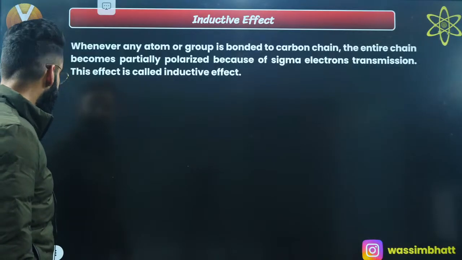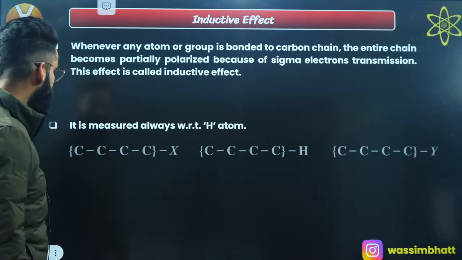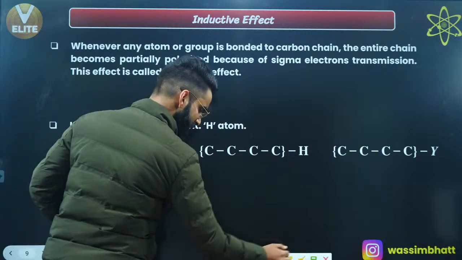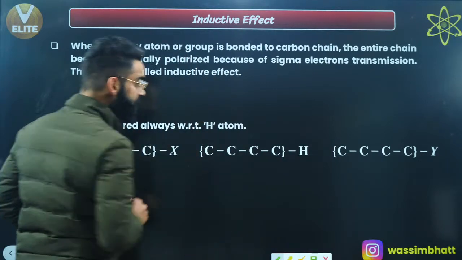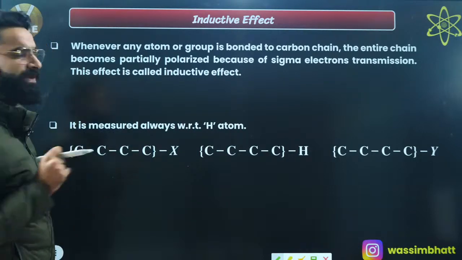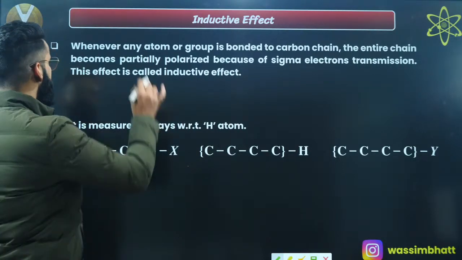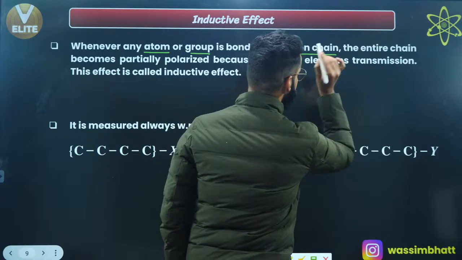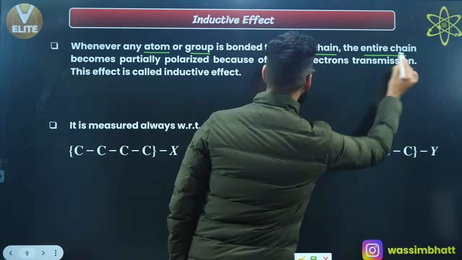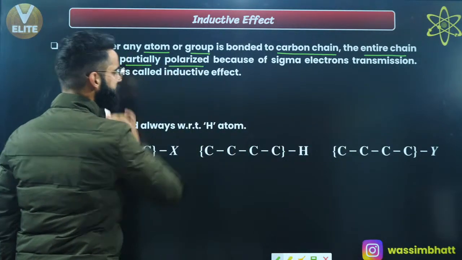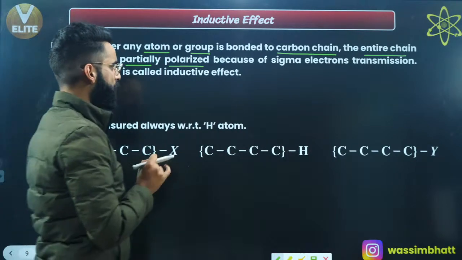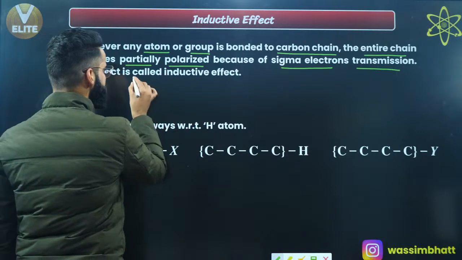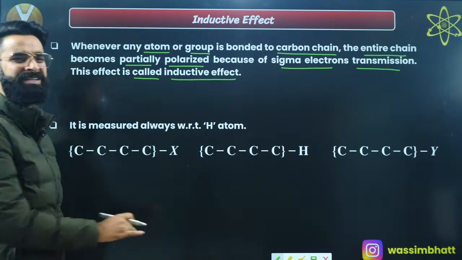Let's talk about something called the inductive effect, and let's have a look at certain parameters which I have mentioned on the screen. As per the definition of inductive effect, whenever any atom or group is bonded to a carbon chain, the entire chain becomes partially polarized because of sigma electron transmission, and this effect is what we call the inductive effect.